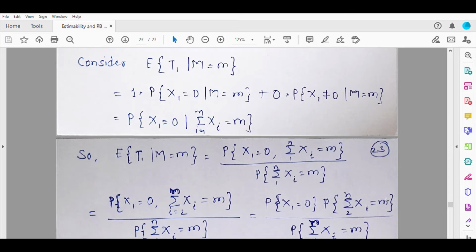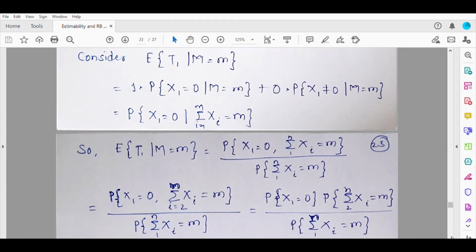Now this is going to follow, because n minus 1 Poisson random variables are involved, a Poisson with mean n minus 1 times theta, whereas the random variable involved in the denominator, that is summation xi from 1 to n, is going to follow Poisson with parameter n theta.